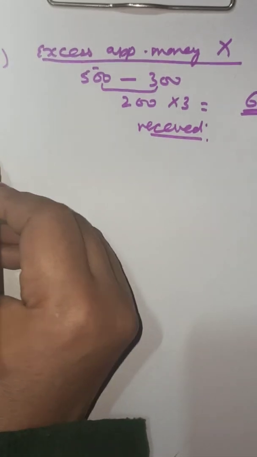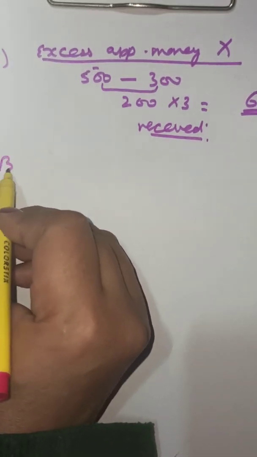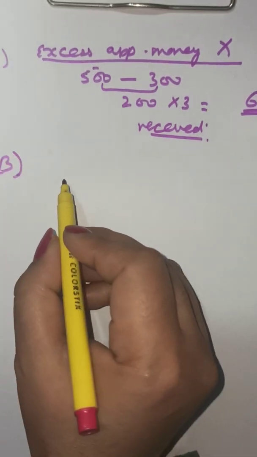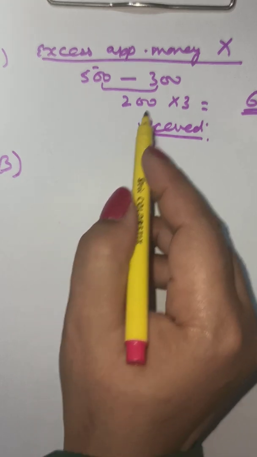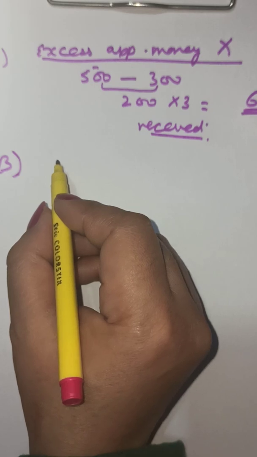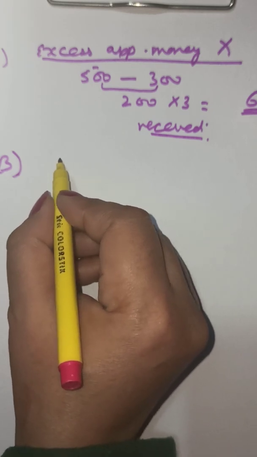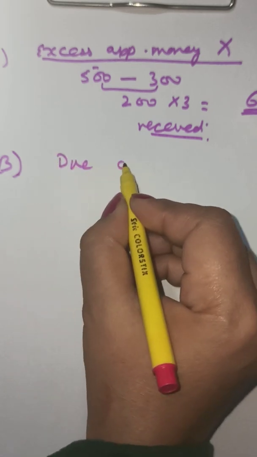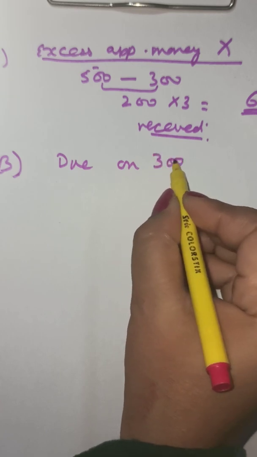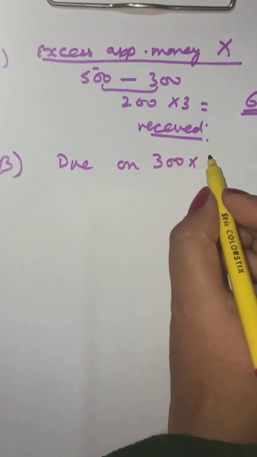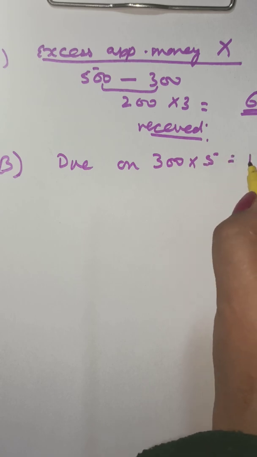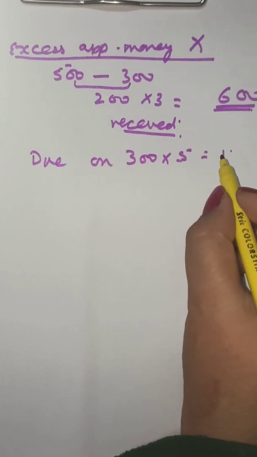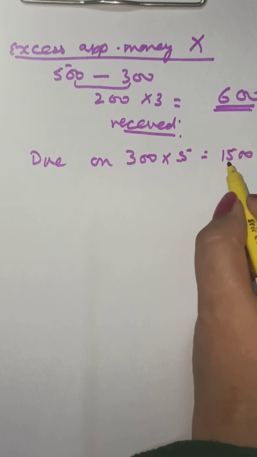Okay. Now working note B is to find out the amount that is due on these shares that are getting cancelled. How much is the amount that is due? The amount due on these 300 shares. On 300 shares, the amount due was 3 plus 2, 5 rupees per share. That means 1500 rupees. 1500 is due.